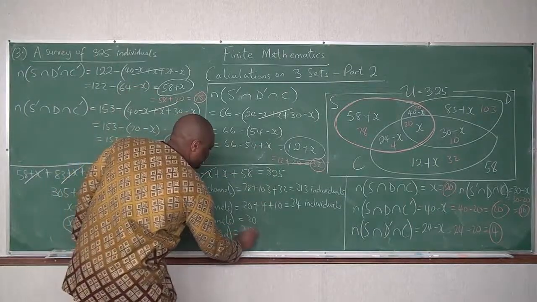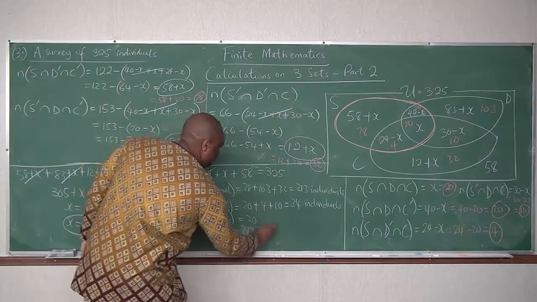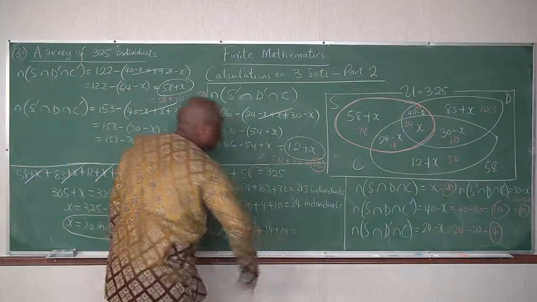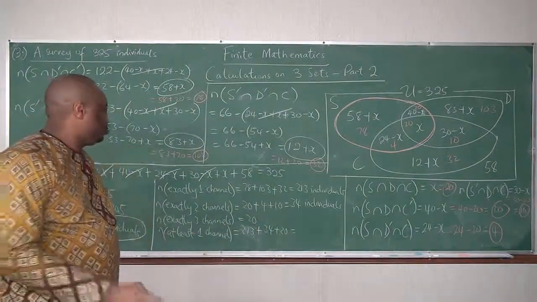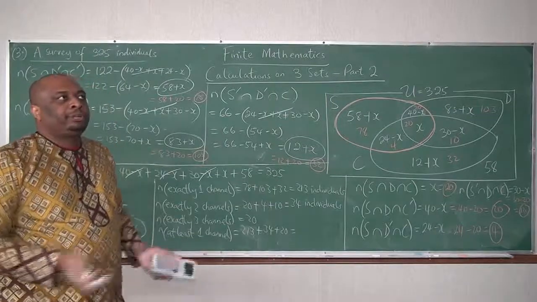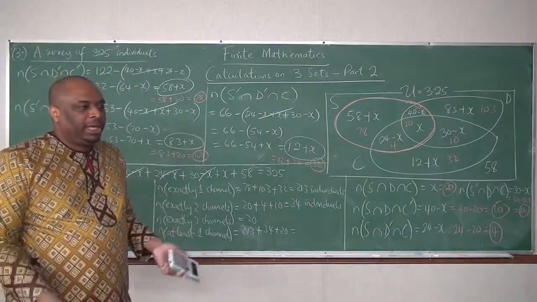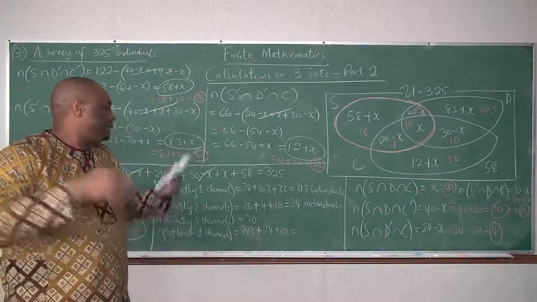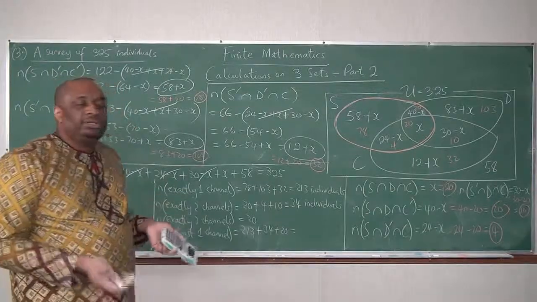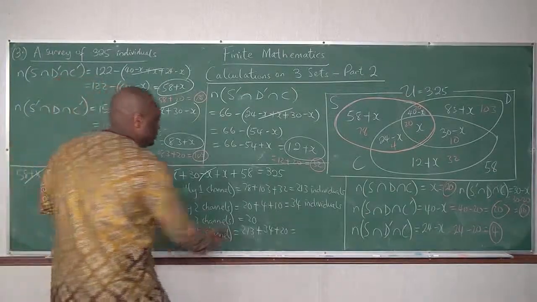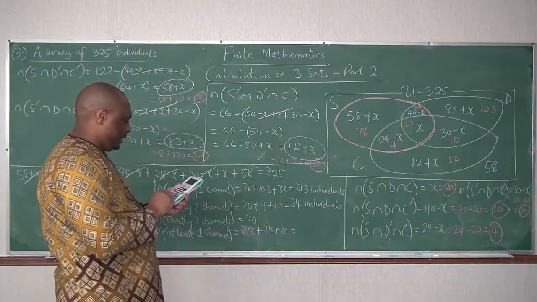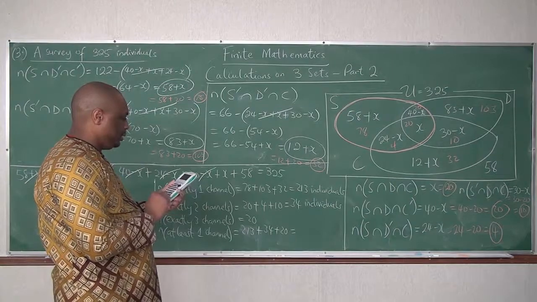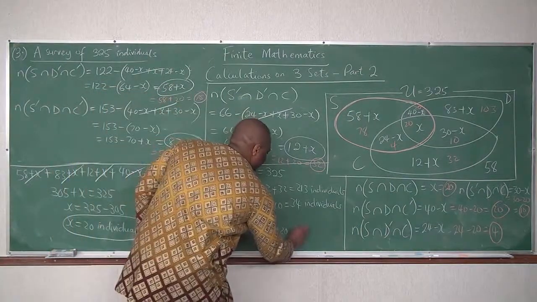This will be 213 plus 34 plus 20, because at least 1 means greater than or equal to 1. So it means those who subscribe to exactly one channel plus those who subscribe to exactly 2 channels plus those who subscribe to all 3 channels. That gives us 213 plus 34 plus 20, and that is 267 individuals.